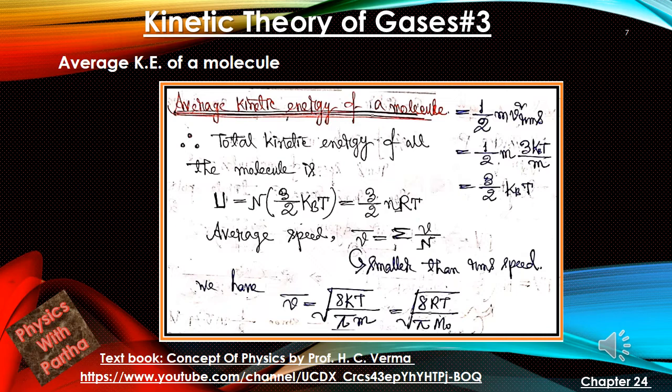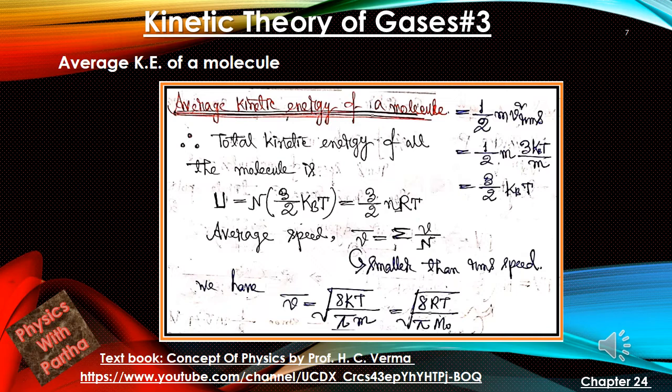Now as we all know, capital R is the universal gas constant, which is given by Na, Avogadro number, into Boltzmann constant. From that relationship, bringing in the number of moles as small n, we can tell that this total kinetic energy is equal to 3/2 small n capital R T.